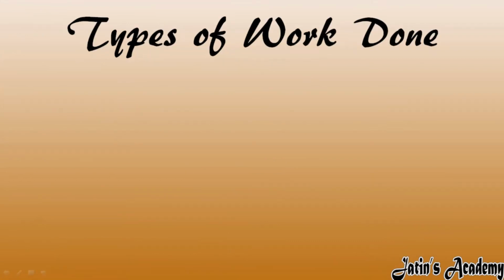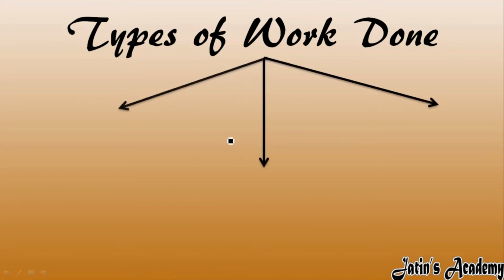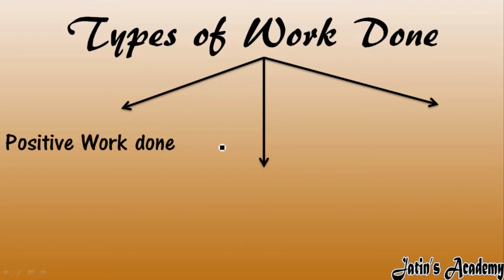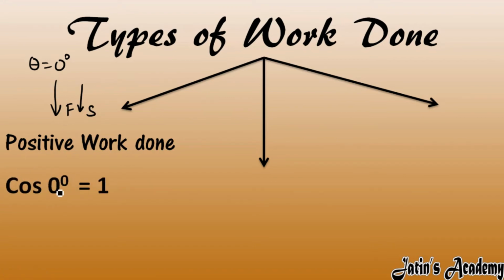Next we have the types of work done, meaning how many types of work done we have. Basically we have three types. First we have positive work done. What is the meaning of positive work done? Positive work done means the angle between the force and the displacement is zero, so both force and displacement occur in the same direction. In positive work done, the cosine of 0 degree is 1, which is a positive value.